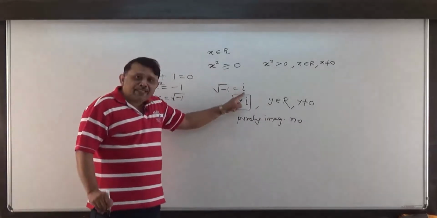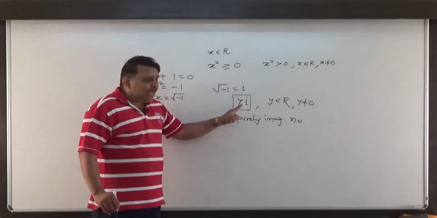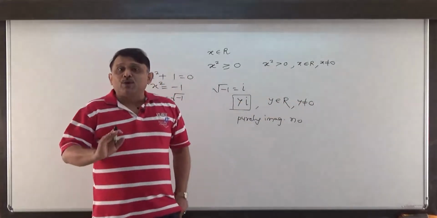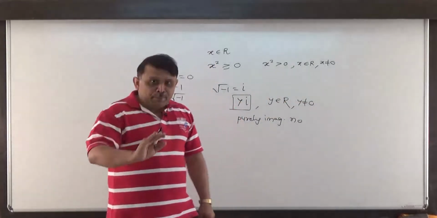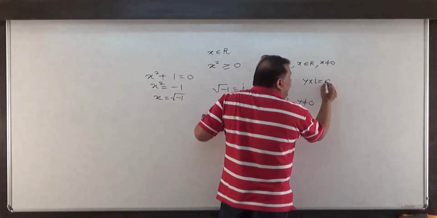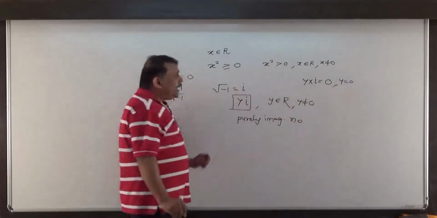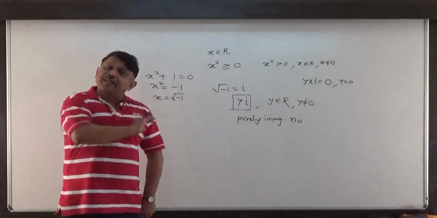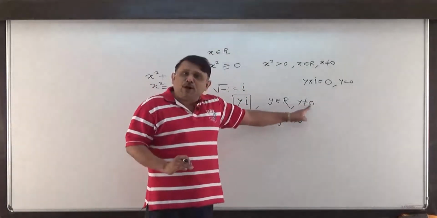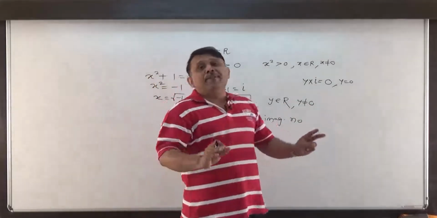So i is the imaginary unit, the imaginary number. y into i, meaning a real number into i, where the real number is not equal to 0, is called a purely imaginary number. As we know, y multiplied by i, if y is 0, is 0. So when y is 0, i into y is 0, and 0 is a real number. Hence, I am keeping the restriction on y that y should not be equal to 0. Then i into y would be called a purely imaginary number.